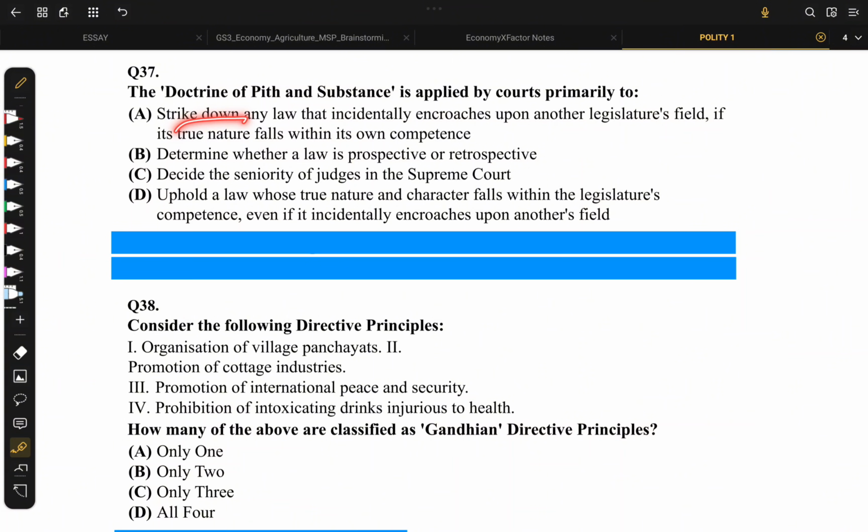Now in option D, we actually have confusion between these two. Strike down any law that incidentally encroaches another legislature's field if its true nature falls within its own competence. Simple, they have interchanged the words here. The actual true statement is D, because it says uphold a law whose true nature and character falls within the legislature's competence even if it incidentally encroaches another field.